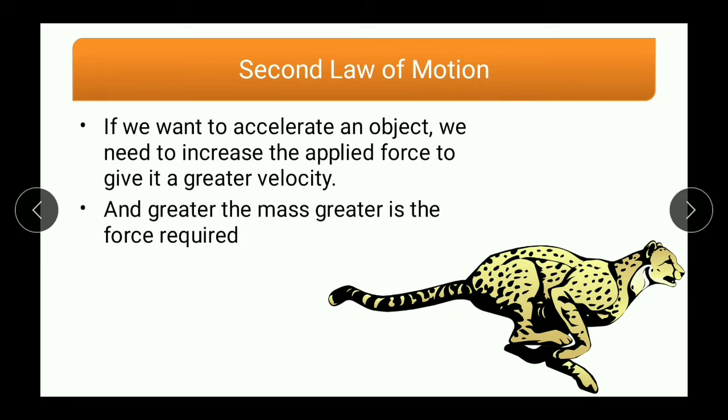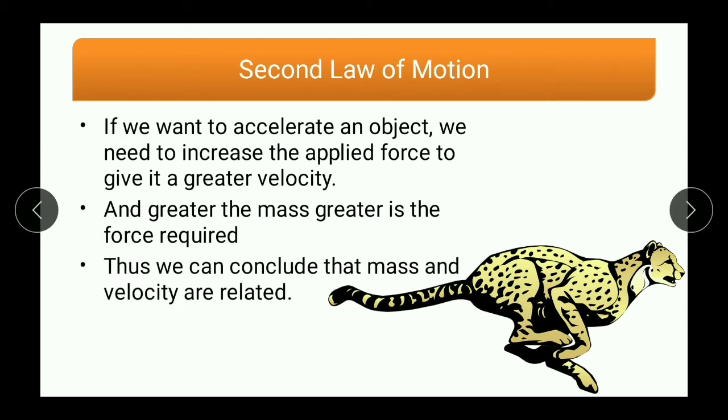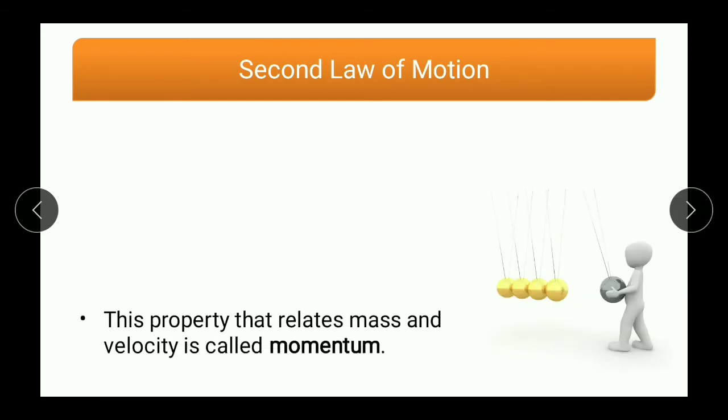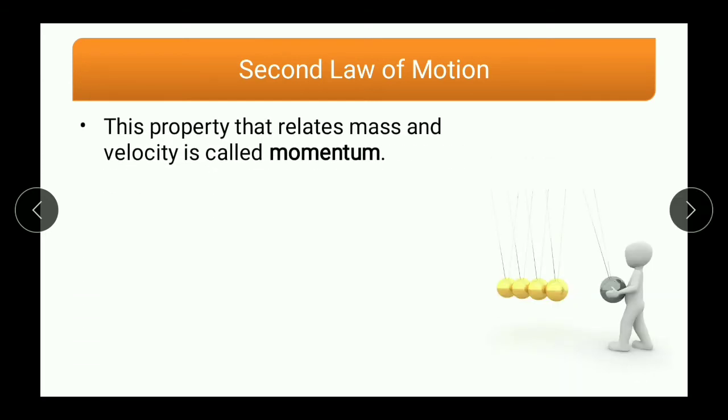And greater the mass, greater is the force required. For example, an elephant can't run with the speed of a cheetah. Why? Because he has a greater mass. Thus we can conclude that mass and velocity are related to each other. This property that relates mass and velocity is called momentum.